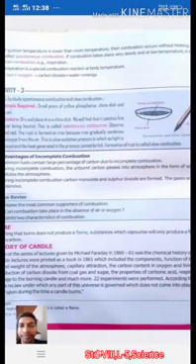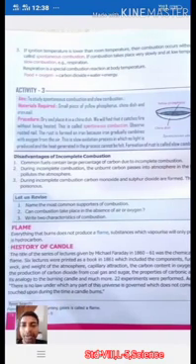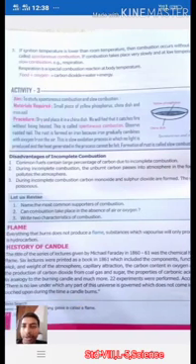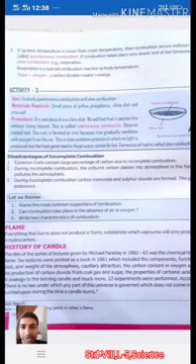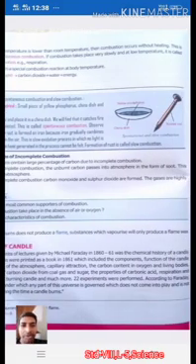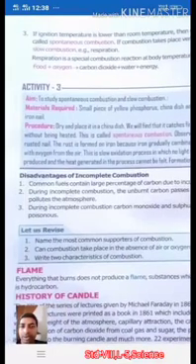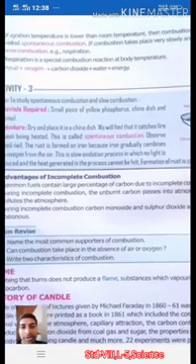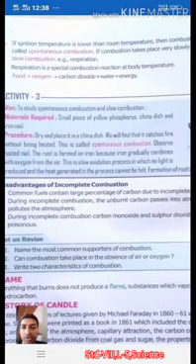Next one, if ignition temperature is lower than room temperature, then the combustion occurs without heating. This is called spontaneous combustion. If the combustion takes place very slowly at low temperature, it is called slow combustion, like respiration, right? Respiration is a special combustion reaction at body temperature. Food plus oxygen equals carbon dioxide plus water plus energy.